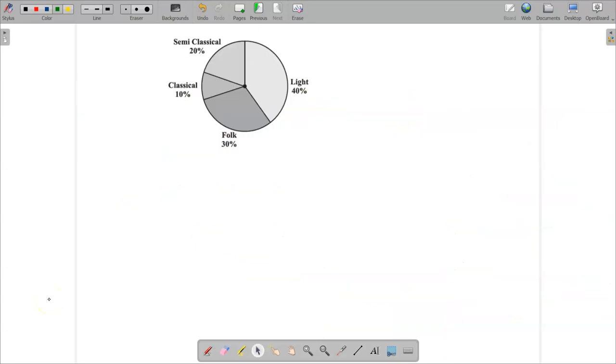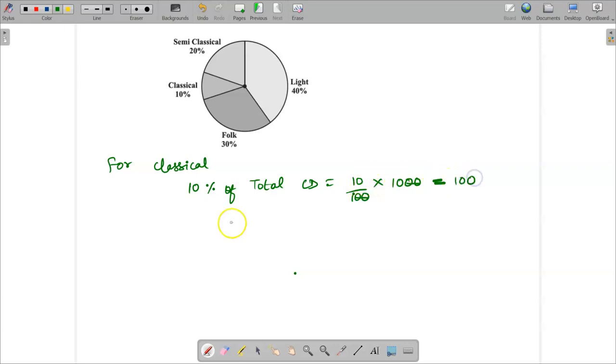So, for classical music, it is 10%. So, 10% of total CD, which is nothing but 10 by 100 into 1000. Total CD is 1000. So again, the zeros get cancelled. 10 into 10 is 100. So, for classical music, they will make 100 CDs.